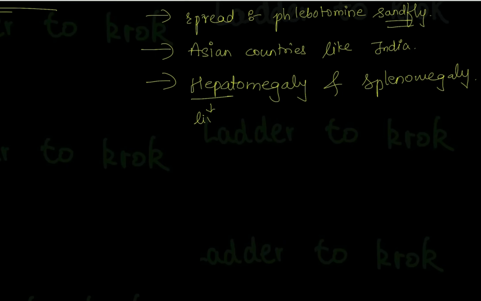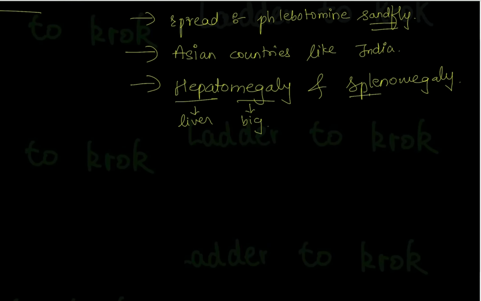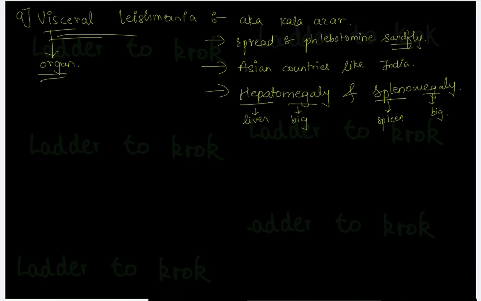Hepat means liver, megale means big or enlarged. Spleno is for spleen, and megale again is big or enlarged. So the liver will get enlarged, and the spleen will also get big. So visceral Leishmania causes hepatomegaly and splenomegaly. You must remember that. And then in the question they might mention something regarding the Asian countries.